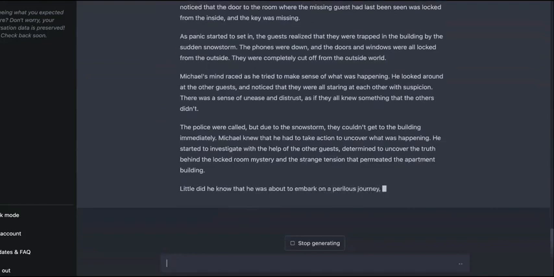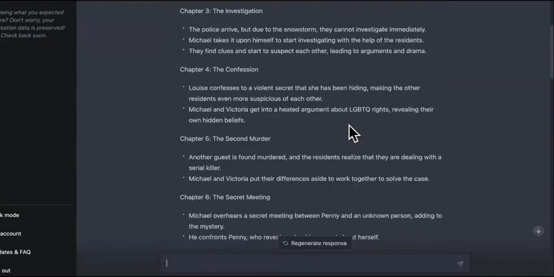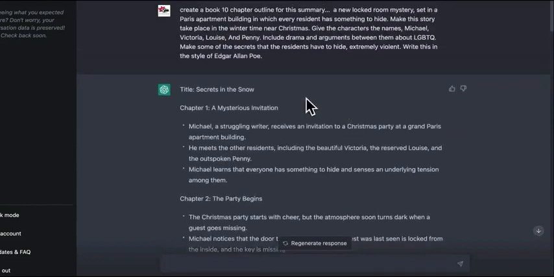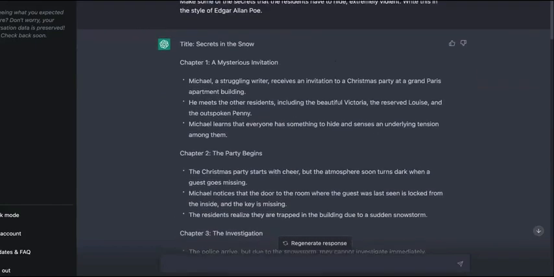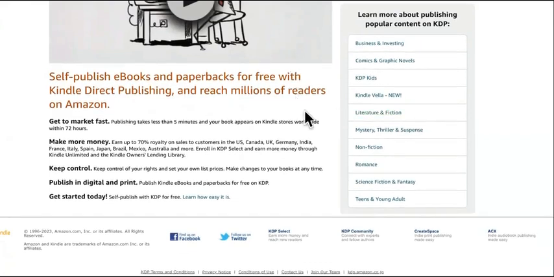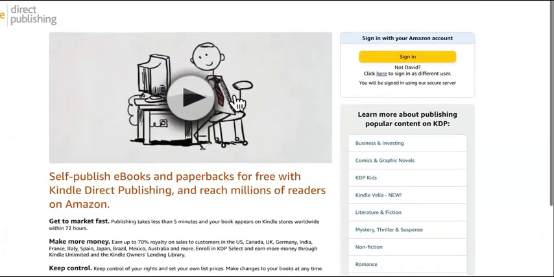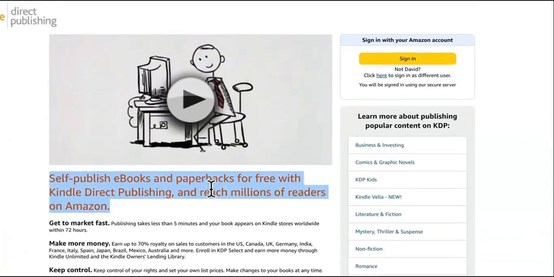So after this, I'm just giving you guys a brief of everything. Remember, after you've collected all of the chapters, you want to open up Google Docs and take each of the chapters and put them on the pages, and then you'll save them and put it into an ebook format. You can go to Fiverr and they'll make you covers and everything, and you can upload it for free. You can self-publish ebooks and paperbacks for free on Kindle, guys.